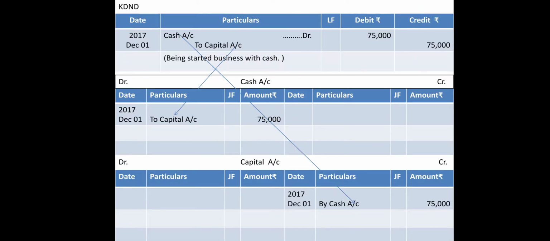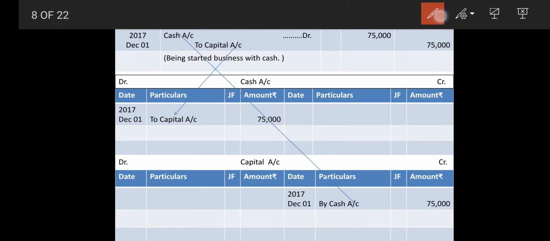First of all, take a foolscap book or any book and fold it from the middle. Then you will find that there are 2 sides prepared of the same size, right? 2 sides will be there because this is a middle line and 2 sides are there. This side is termed as debit while the other side is termed as credit.